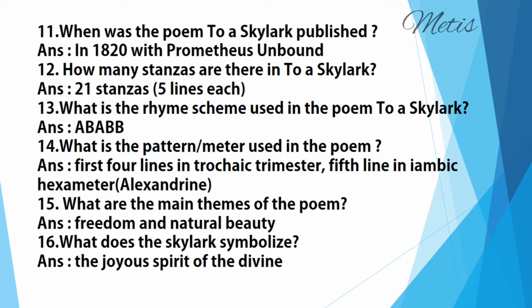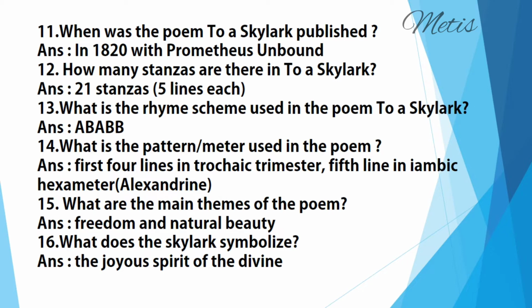How many stanzas are there in To a Skylark? Answer: 21 stanzas, and each stanza consists of 5 lines. So total 105 lines. What is the rhyme scheme used in the poem To a Skylark? Answer: A B A B B.